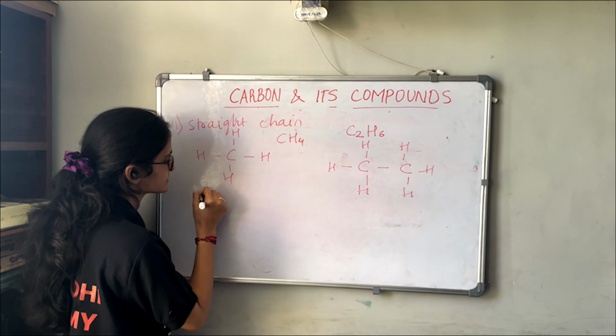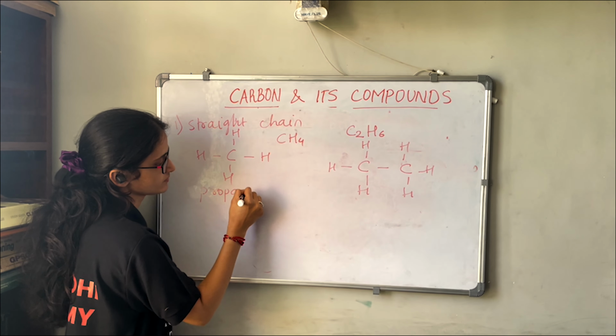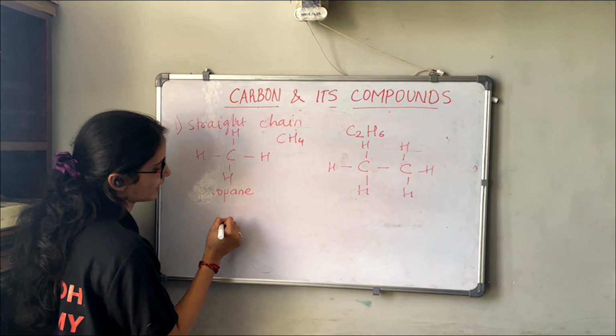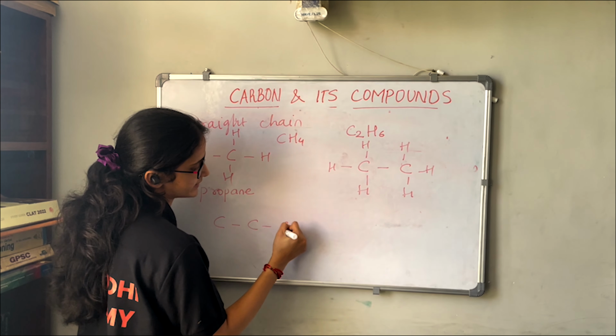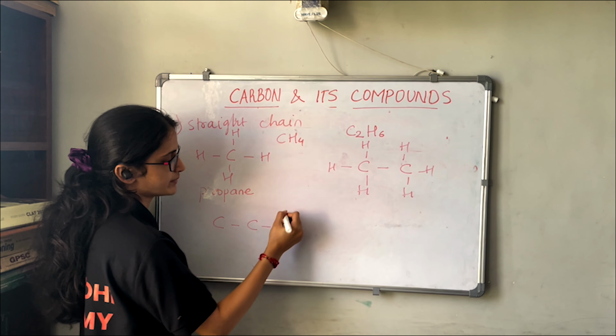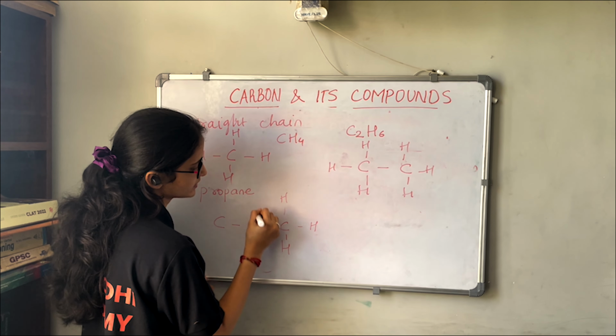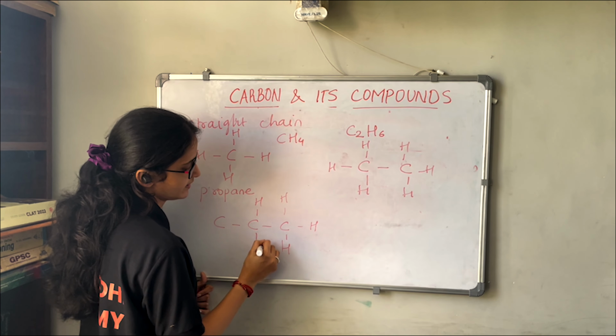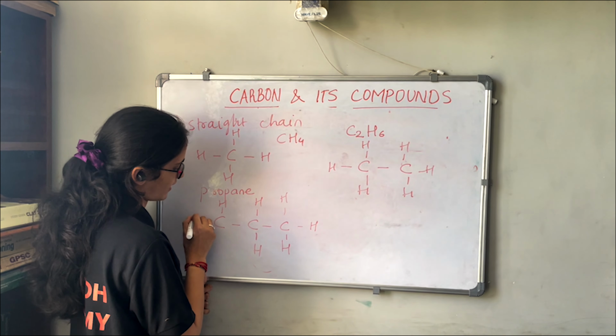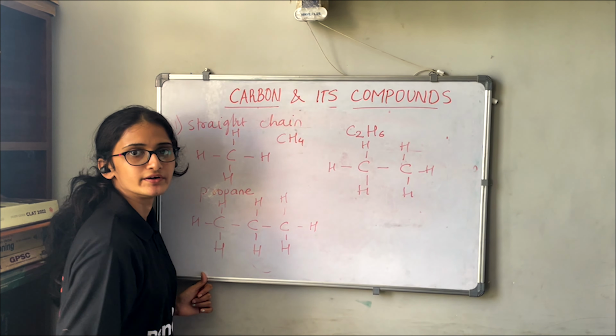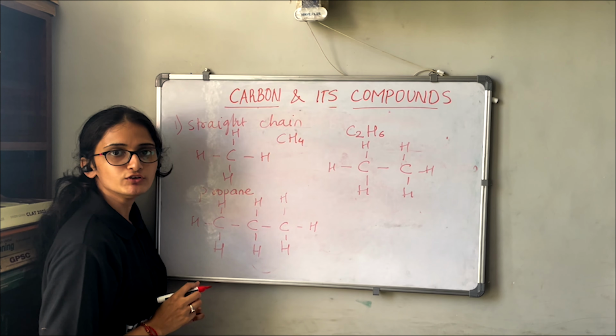Next we can see propane. In propane we have 3 carbon atoms, and the 2 end carbons have 3 hydrogens bonded, and the middle carbon has 2 hydrogens bonded. So this is the structure of propane.